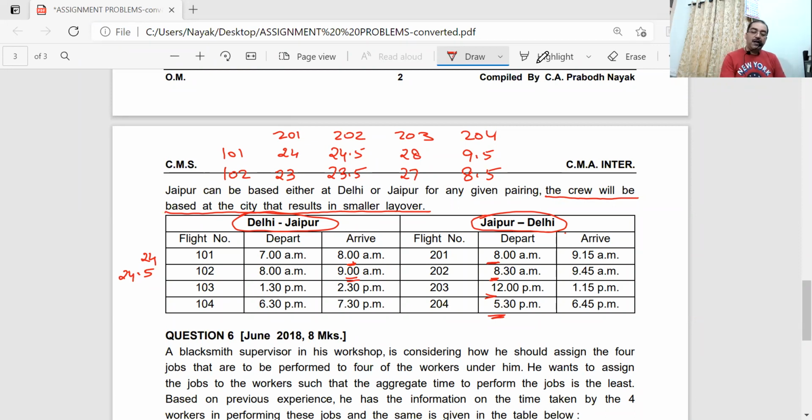Now, for that, we'll have to start as I've done. I have to consider the first table and connect it to the second table. So let us prepare the table.